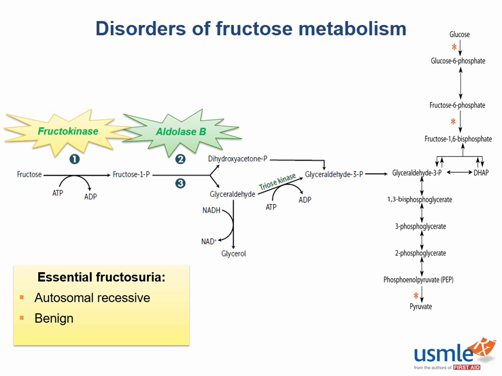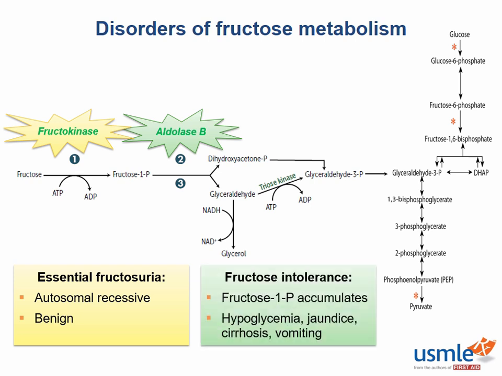Will you see large amounts of glucose on urine dipstick in patients with essential fructosuria? No, actually, because the urine dipstick is sensitive for glucose only and not fructose. In these patients, hexokinase becomes the primary pathway converting fructose to F6P. However, fructose intolerance is a more serious autosomal recessive disorder of the enzyme aldolase B.